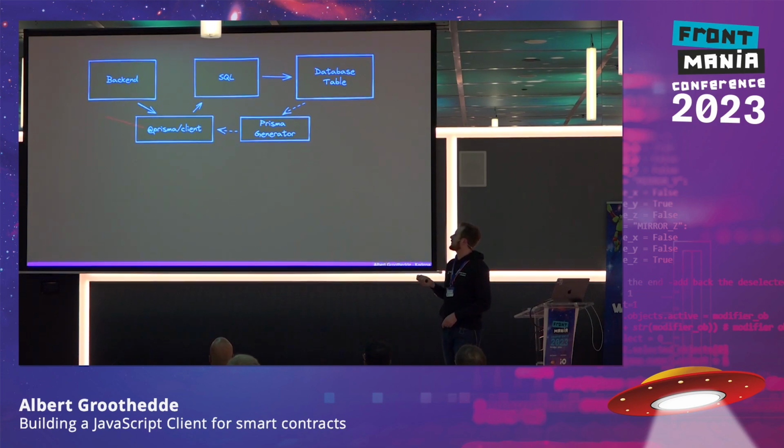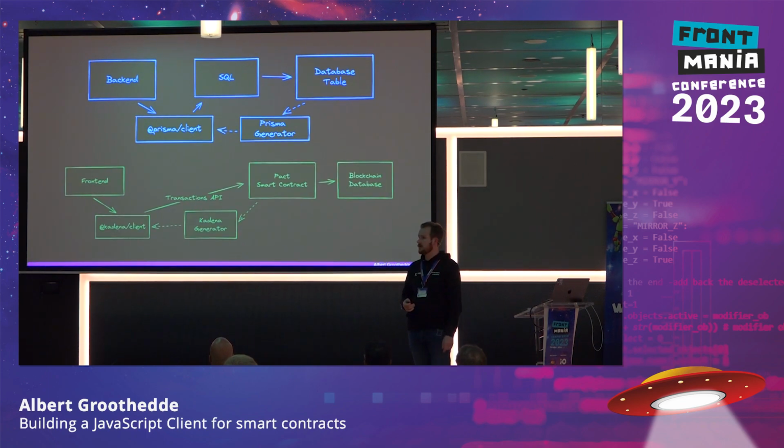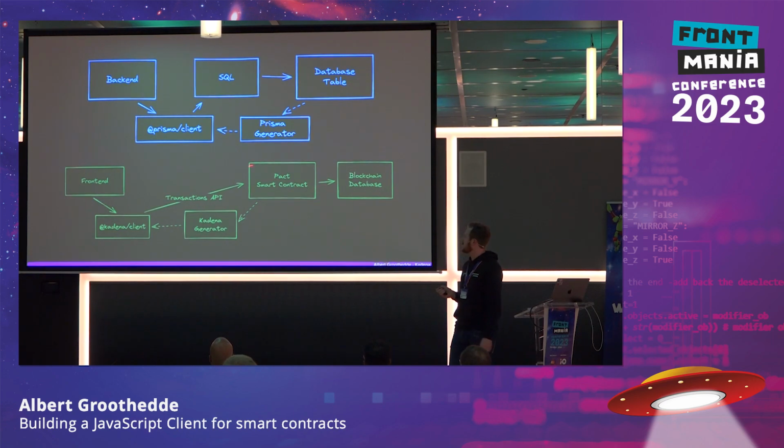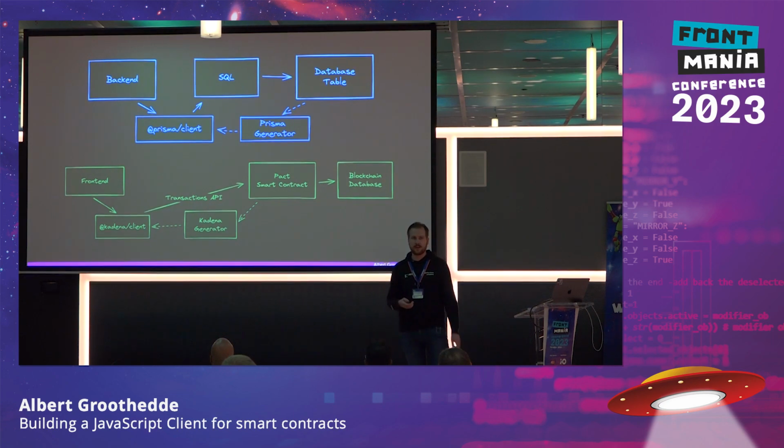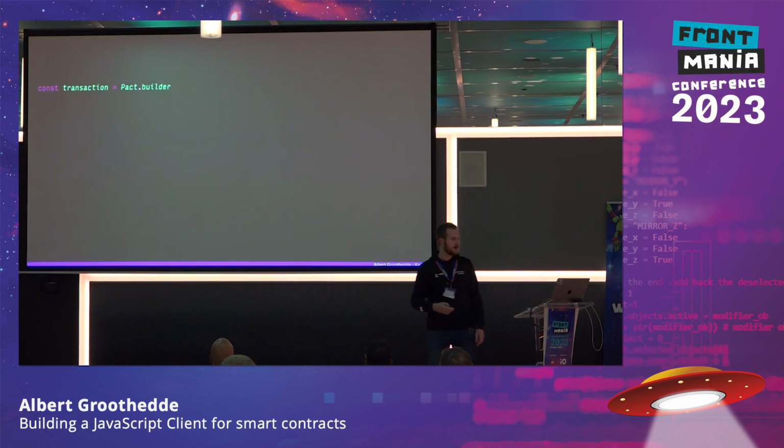So for the backend, we actually use Prisma, and Prisma Generator and Prisma Client. And we can do the same thing for the blockchain as well. So in the blockchain, we generate from the smart contract the client type information, and with the front end, we can then interface with the client to use and send and communicate with the blockchain. So how does it work?